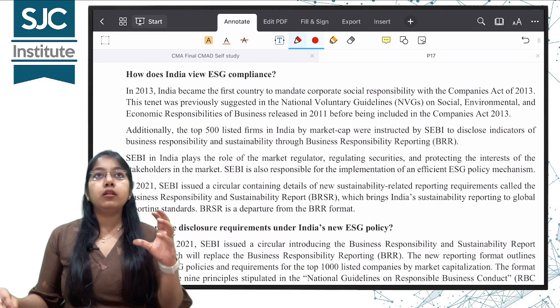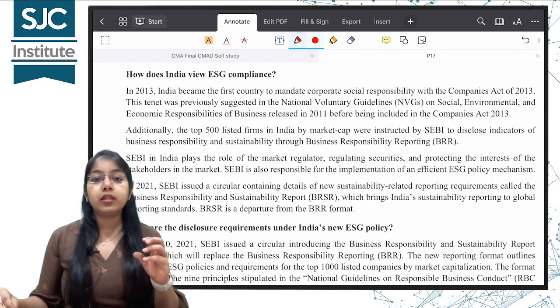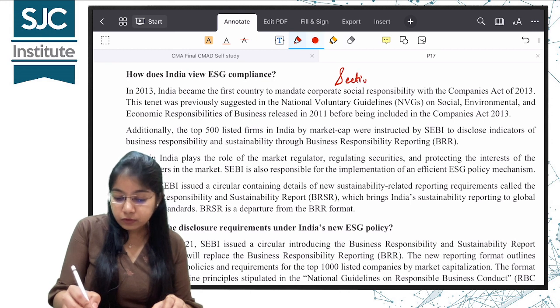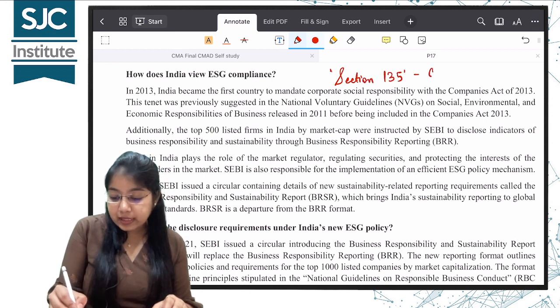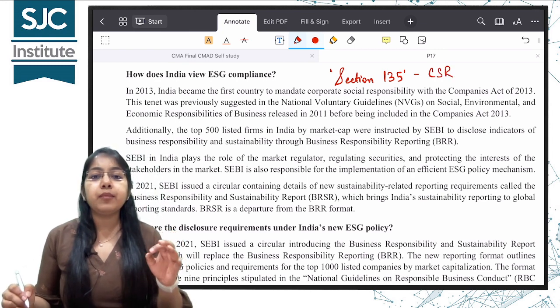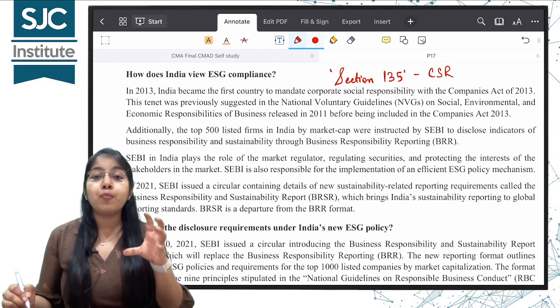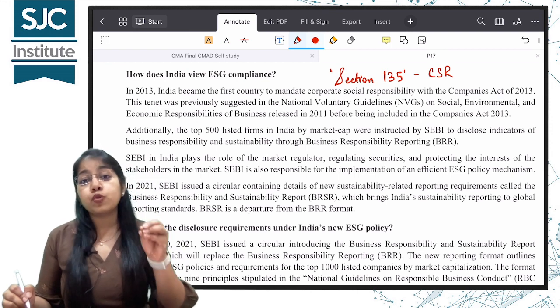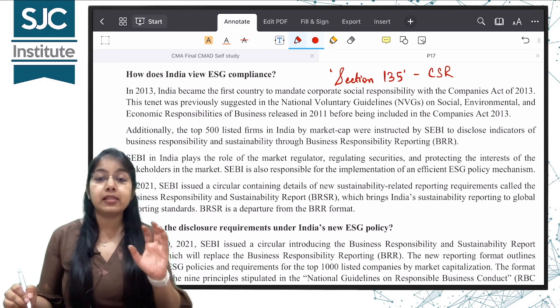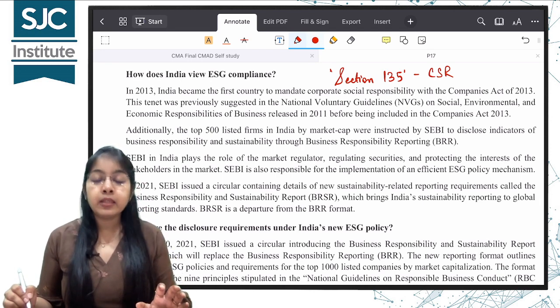Earlier, in Companies Act 2013, you must have heard of section number 135. What is section 135, guys? Can you recall? Yes, ma'am, it's CSR, Corporate Social Responsibility. So India became the first country to mandate social responsibility on the corporates, via Companies Act 2013, section number 135.